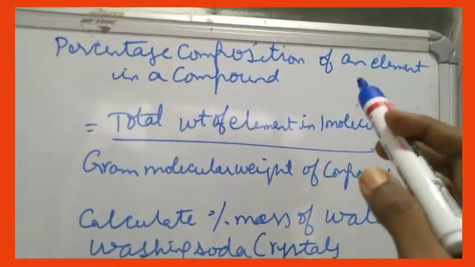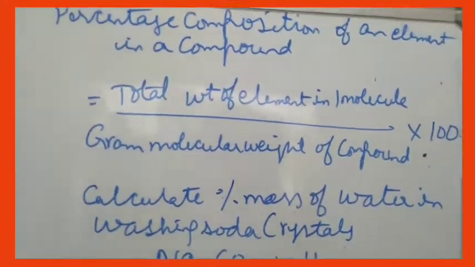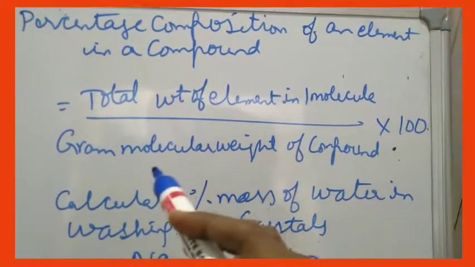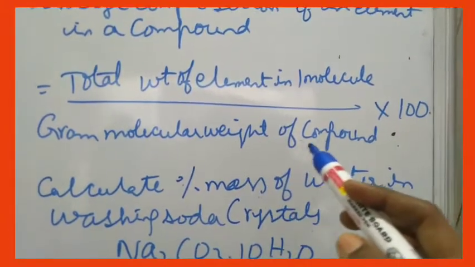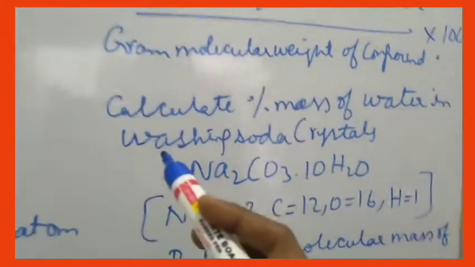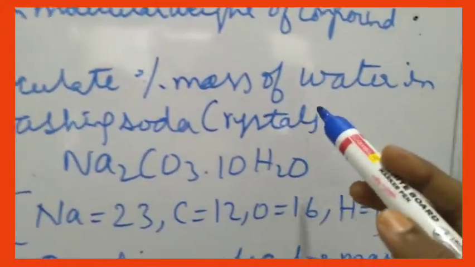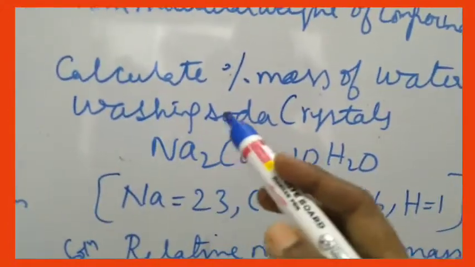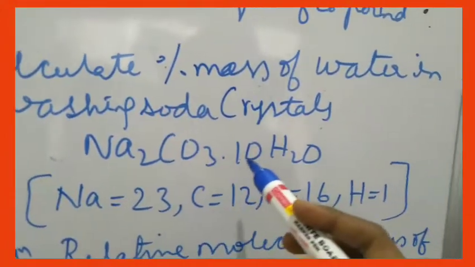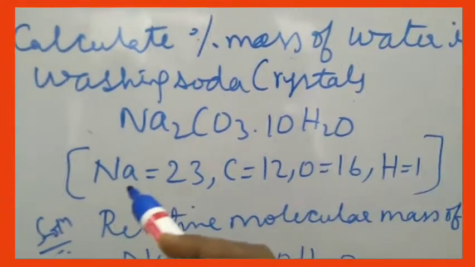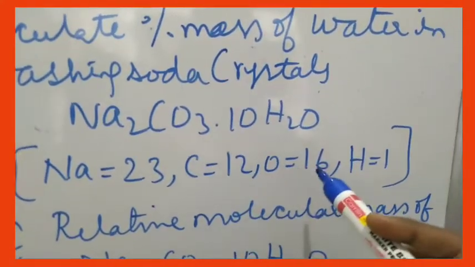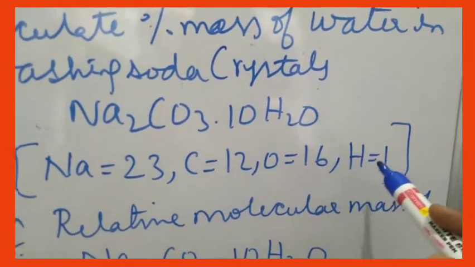Percentage composition of an element in a compound. The formula is total weight of the element in one molecule divided by gram molecular weight of the compound, into 100, because it is percentage composition. Let us see a numerical. Calculate the percentage mass of water in washing soda crystals. The formula of washing soda crystals is Na2CO3.10H2O. Sodium atomic mass is 23, carbon is 12, oxygen is 16, hydrogen is 1.